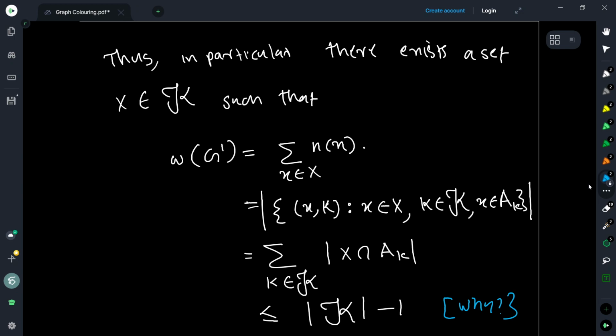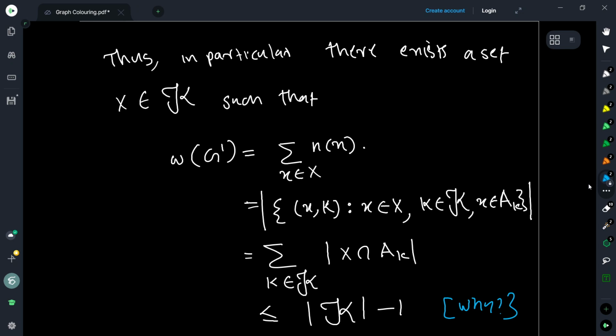Now let us try to use our observations to get a contradiction. In particular, we can find some set, some clique, let's say X in script K, such that omega of G' is equal to the sum over all x in X of n(x), because every maximal clique is of this form, which means that the maximum clique is also of this form, because a maximum clique is a maximal clique.